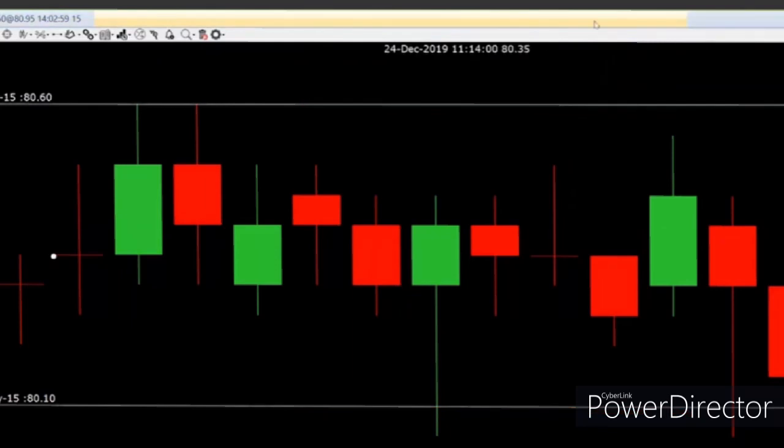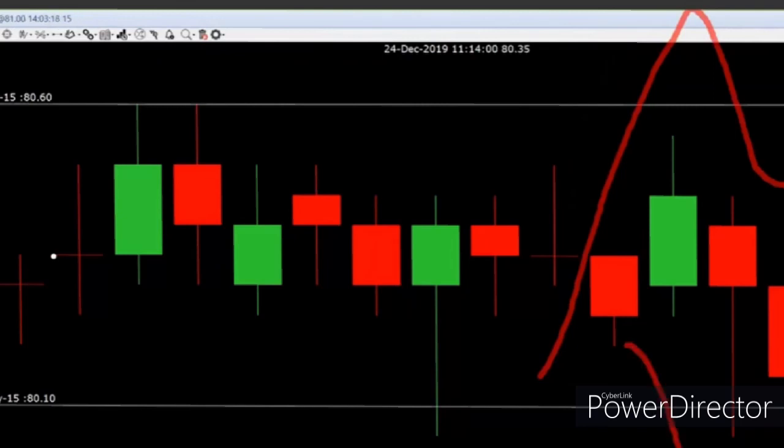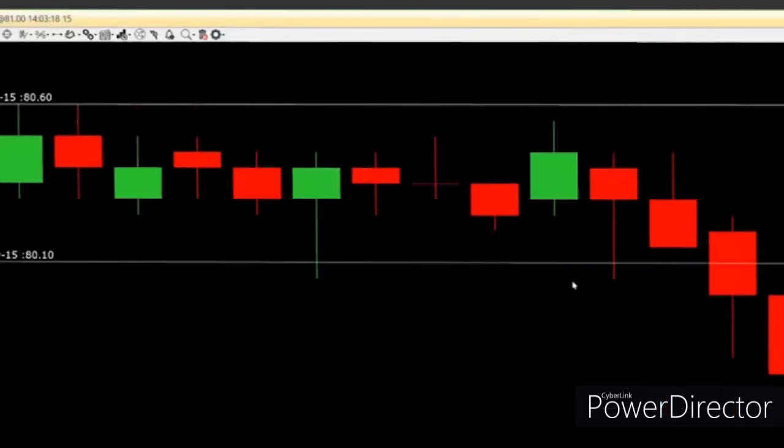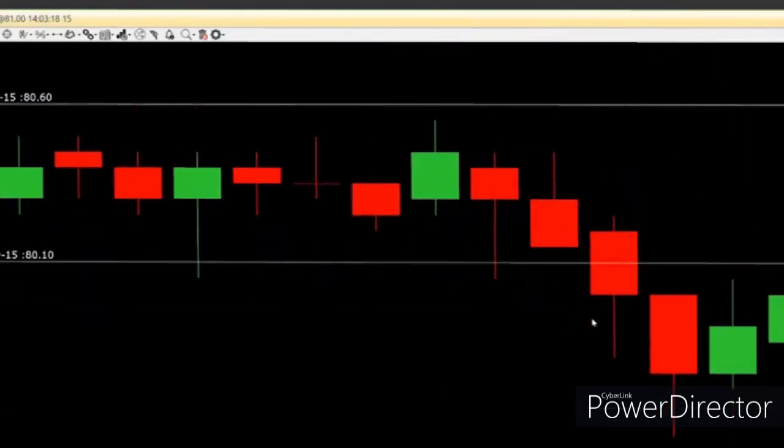Means to say that if the prices break the resistance, going ahead, whenever the prices come within this area, within these levels, I can expect it to take a turn and go back up. Whereas if the prices had broken the support, whenever the prices come within the basing area, I can expect it to take a turn and go back down. Let's see what happens. Prices have broken the support.